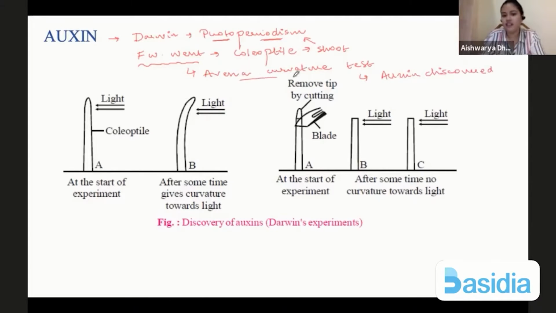This question has come multiple times: how is bioassay done, or how do you find out whether or not auxin is present in the tip? Simply by the Avena curvature test. You can do it in any kind of shoot tip, and the results would be the same.